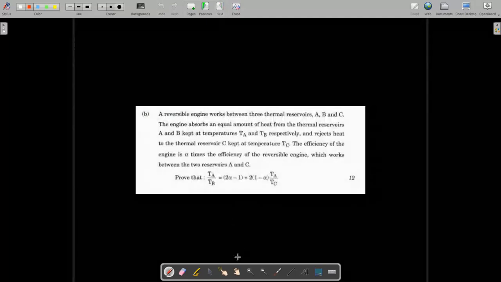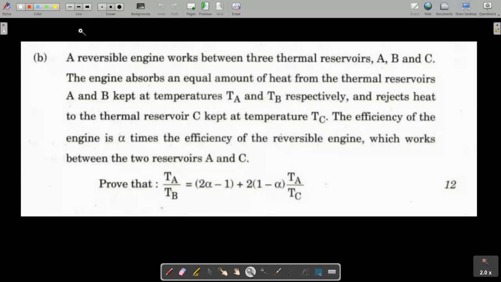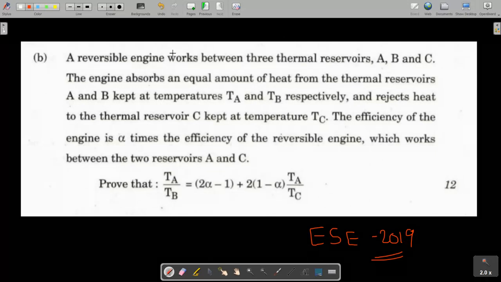So let's start. This is a question from the ESE 2019 exam, the Mains exam that happened just recently, from Paper 1. The question is: a reversible engine. One thing you have to follow with me is to underline the main words. A reversible engine, the word reversible is the main word.